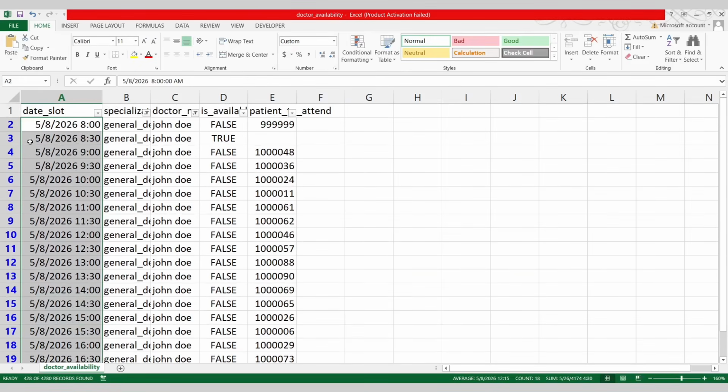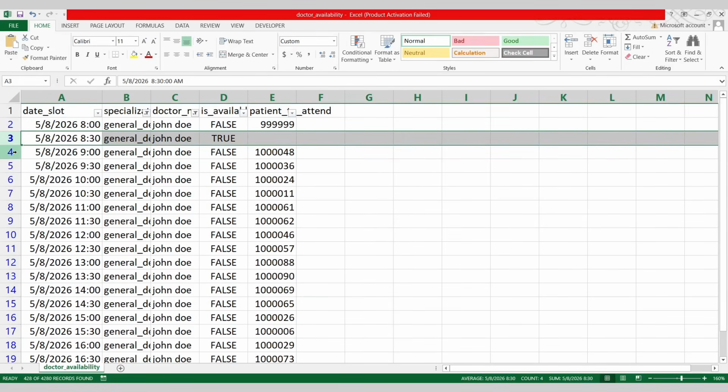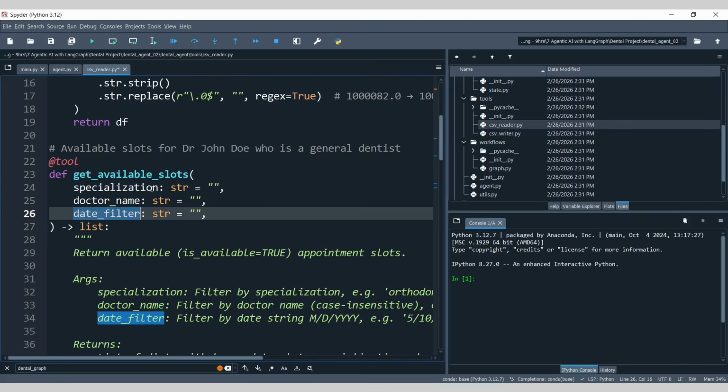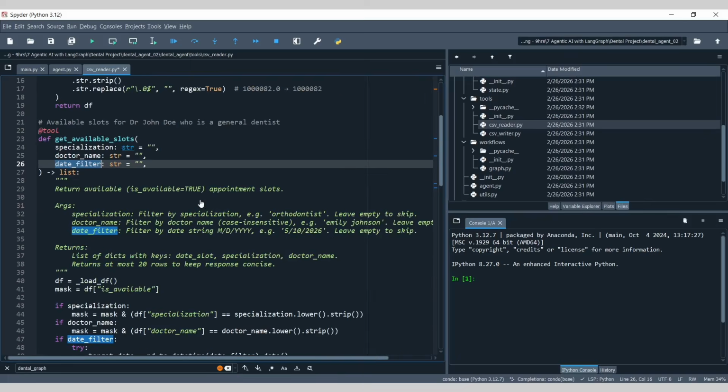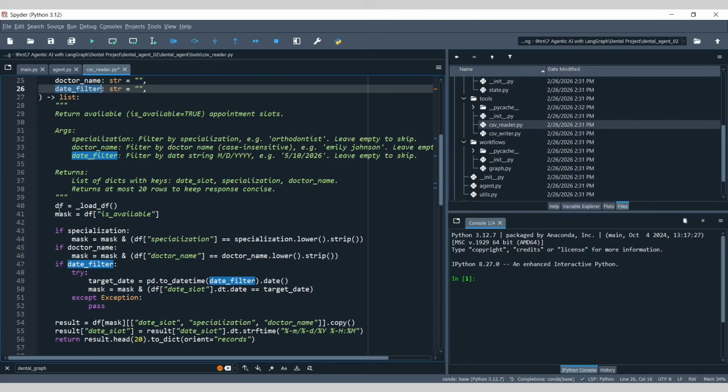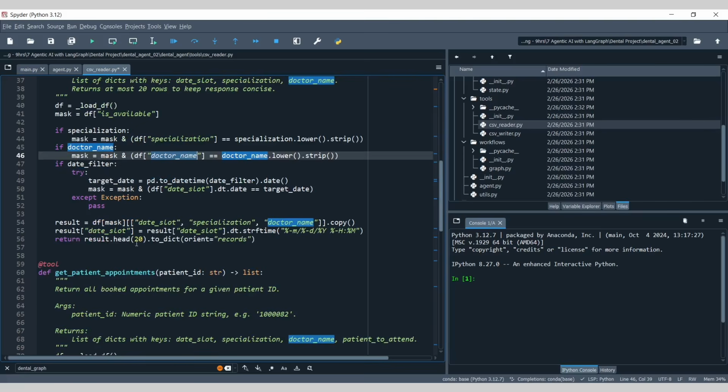So what will be the output here? The output here will be just one record. The available slot is only one slot, which is 8:30 in the morning. That is exactly what will happen, and that is exactly what is happening here. You are calling the file, checking that particular specialization for that particular doctor, what are the available slots, and then returning that. As simple as that.